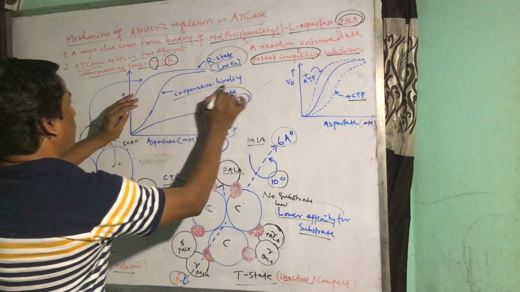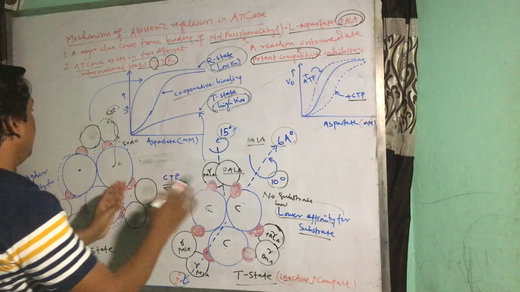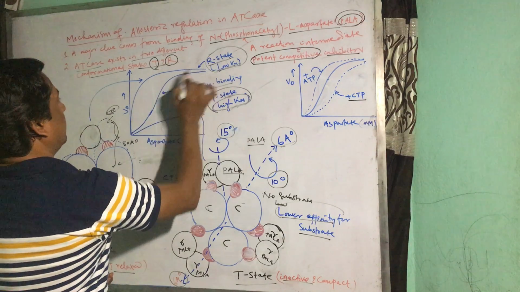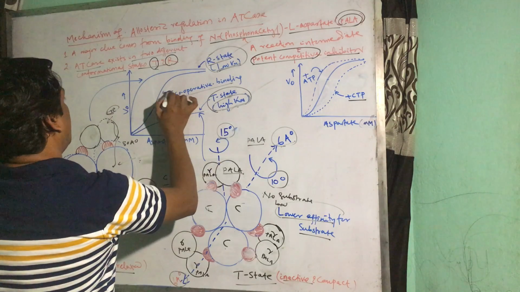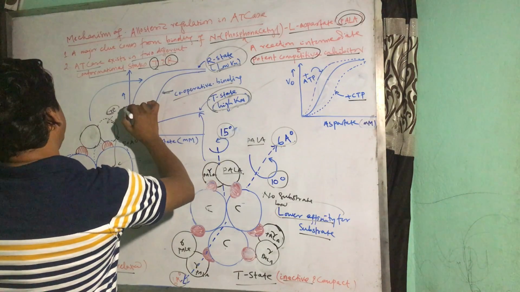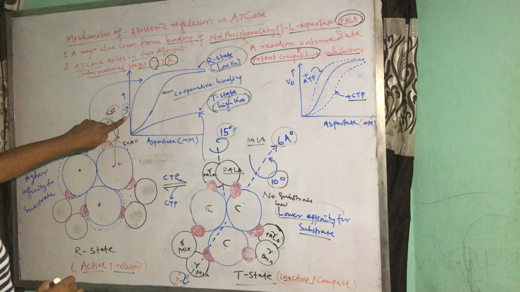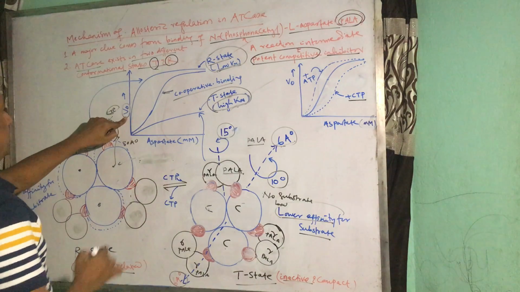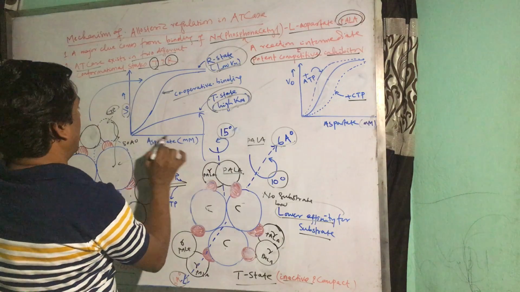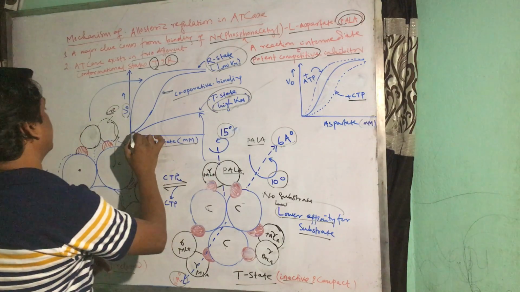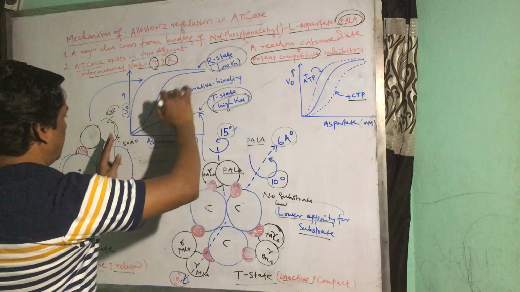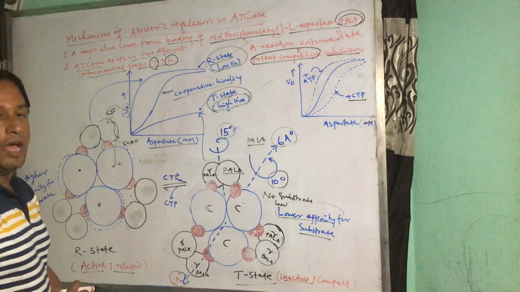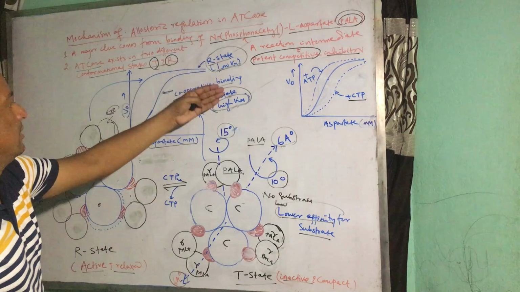The binding of CTP affects the function like this. This is V0, the production of N-carbamoyl aspartate. When aspartate is added on the x-axis, this sigmoidal formation of the product is a combination of the activity from both the R state and T state.